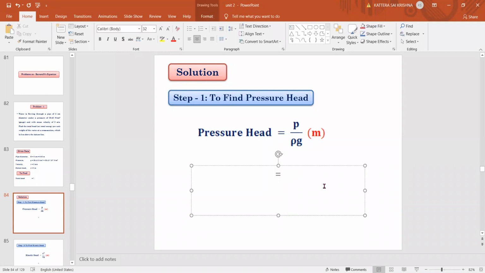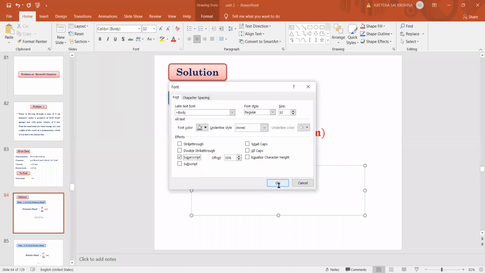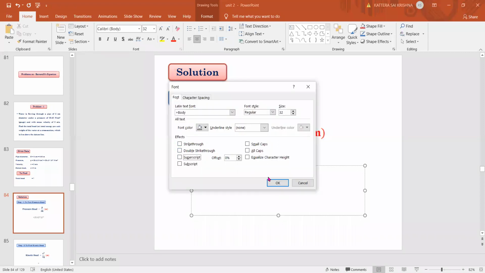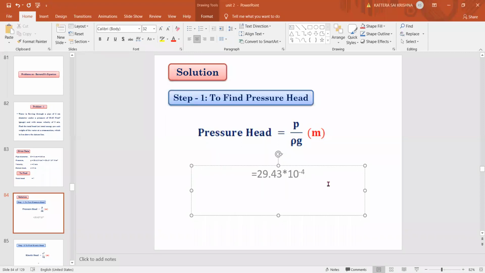So what is the value of pressure? 29.43 into 10 power minus 4, divided by the density of the fluid. Which fluid is flowing here?